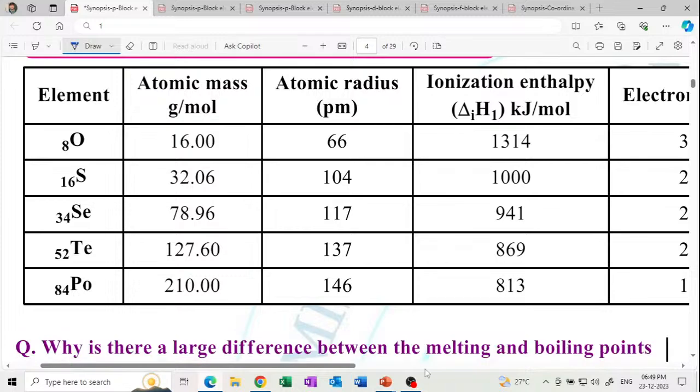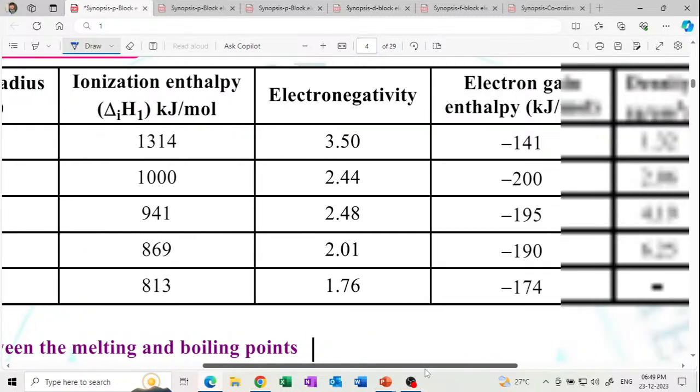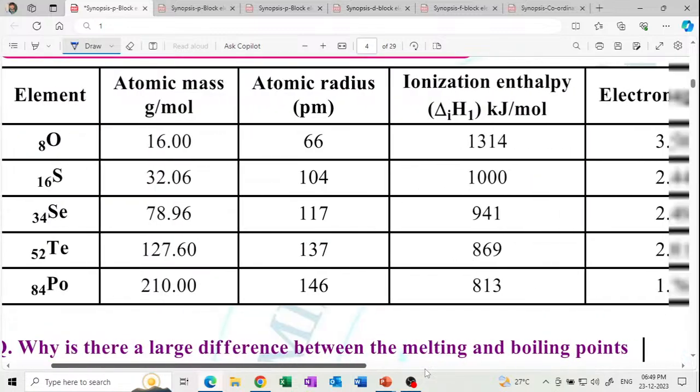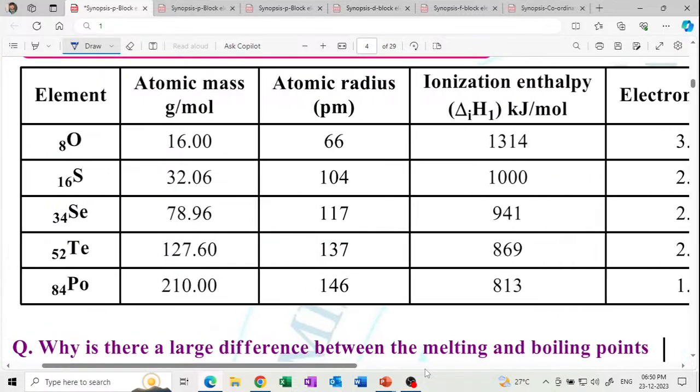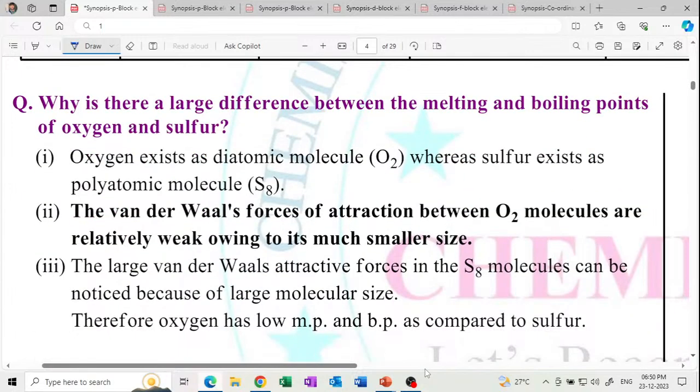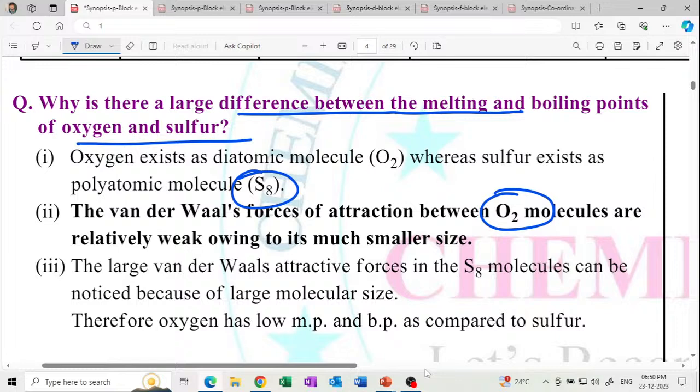Next atomic mass, नंतर त्यांचे relative abundance दिला असेल, म्हणजे electronegativity, density, boiling point. Okay. Next question. याच्या खाली question important आहे. There is a large difference in melting point between the oxygen and sulfur. This is because oxygen is O2 and sulfur is S8, because of van der Waals forces, large van der Waals attractive forces.